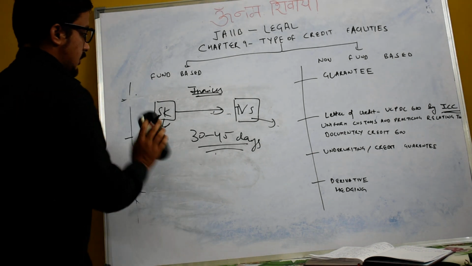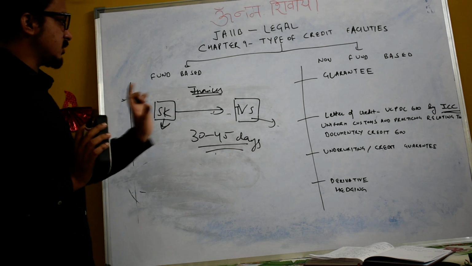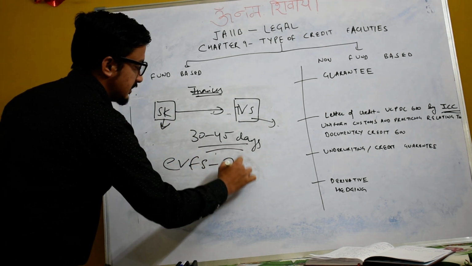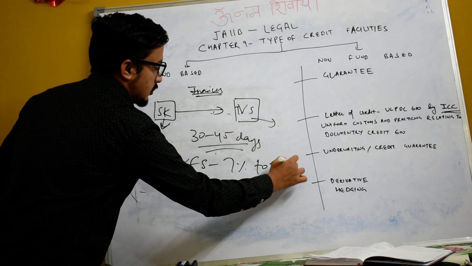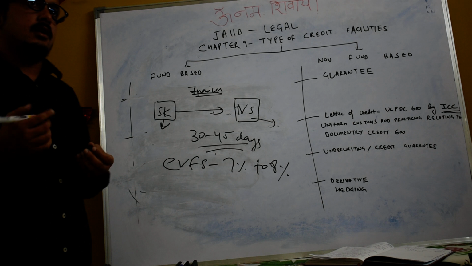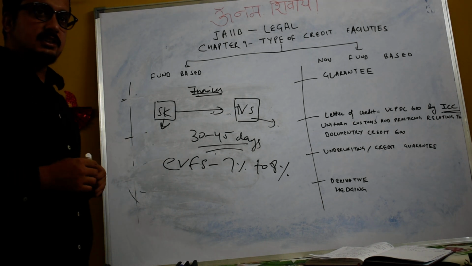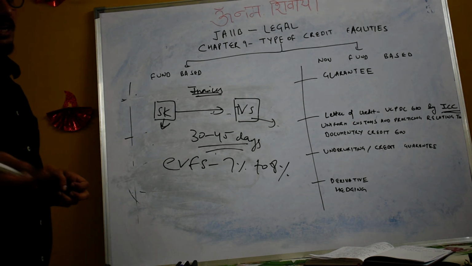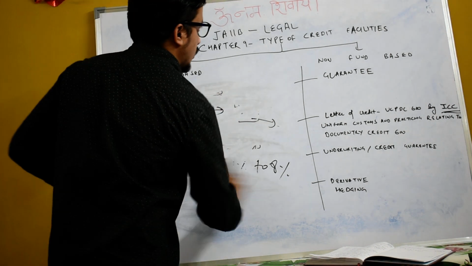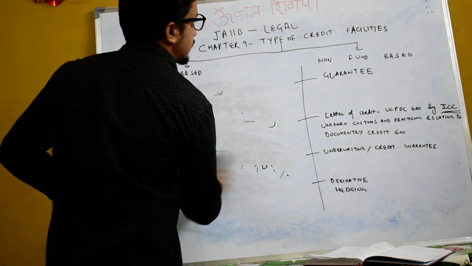So that is how it works. SBI has the EBFS facility, and the interest rate is 7% to 8%. So many units and vendors like Tata, TVS, Honda, everyone is utilizing and enjoying those limits. Now we will come to non-fund based facilities.